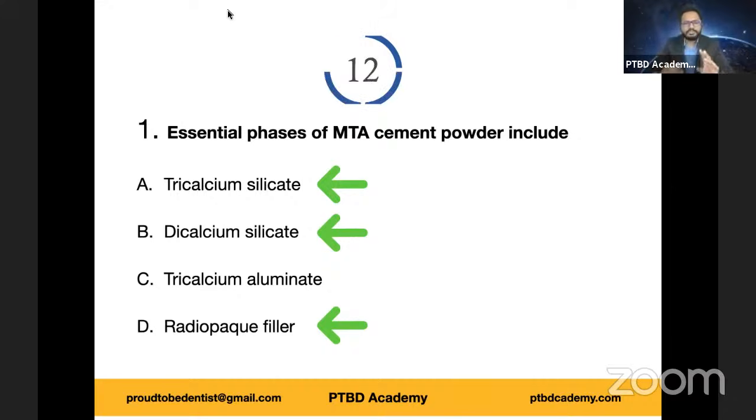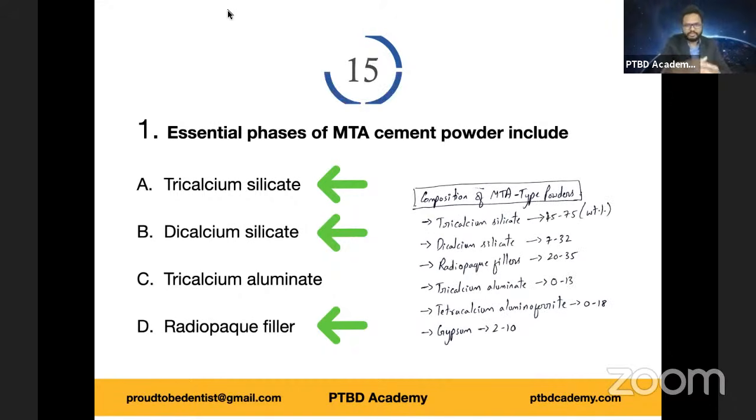The composition of cements is very important. In fact, we had gone through compositions of other cements in recent discussion videos. Also, I mentioned Grossman cement, which we faced during our AIIMS exam. In the powder composition, we have various silicates, sulfates, carbonates, and ferrites. Tricalcium silicate, dicalcium silicate, and radio-opaque fillers are considered essential phases, right? We'll discuss more about the setting reaction in the form of a different multiple choice question. Then we'll also go through these phases once again.